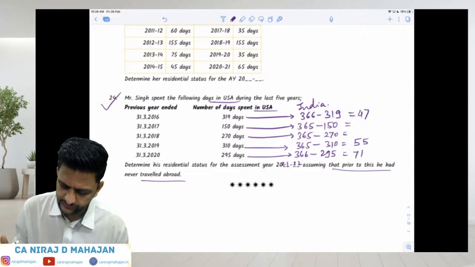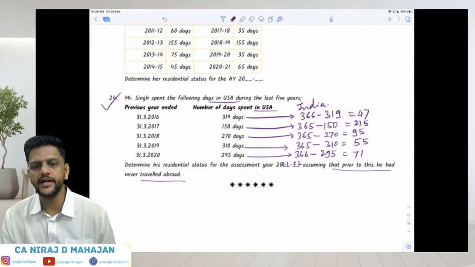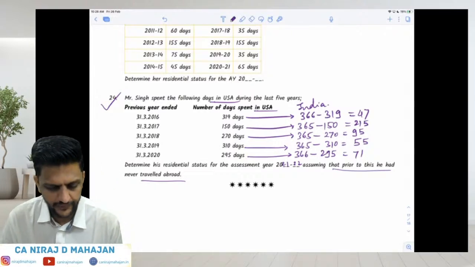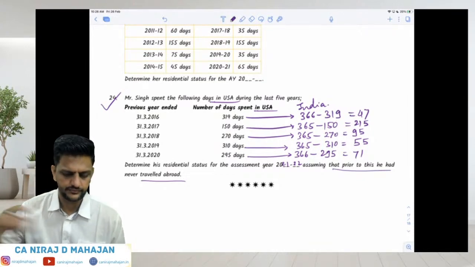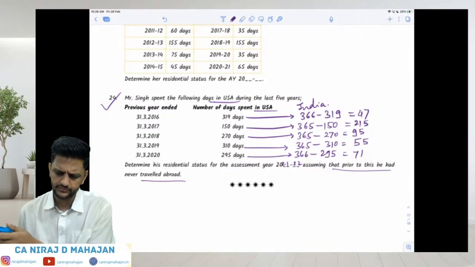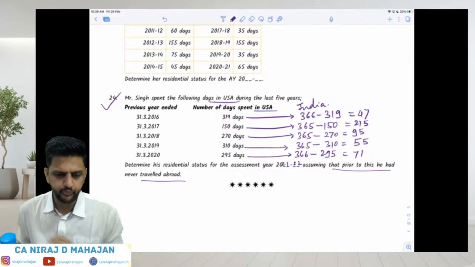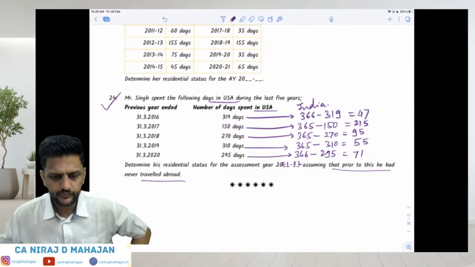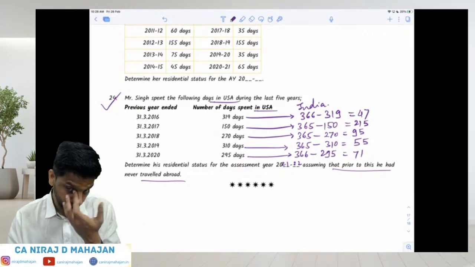Is it correct? I have done manual calculation, so please let me know. Please quickly do it on a calculator.